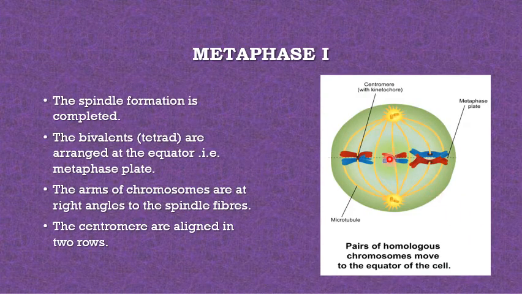Next is metaphase. The spindle formation is complete. Bivalent tetrads, so these are the tetrads. They are arranged at the equator, that is known as your metaphase plate. The arms of the chromosomes are at the right angle to the spindle fibers. Centromeres are aligned in 2 rows. So this is 1 row and this is the 2nd row. The pair of homologous chromosomes move to the equator of the cell.